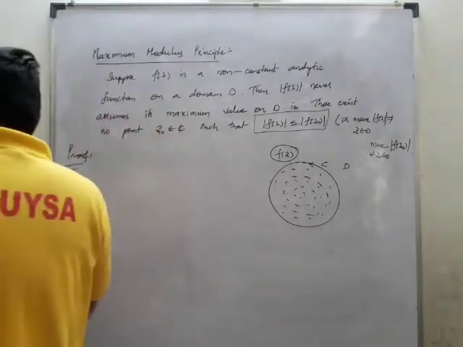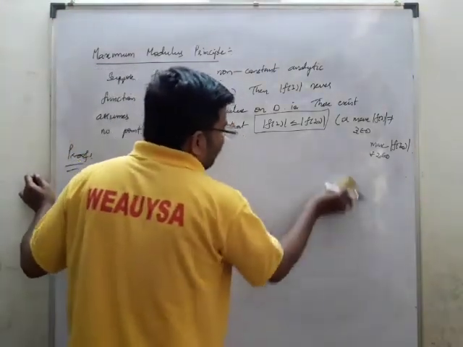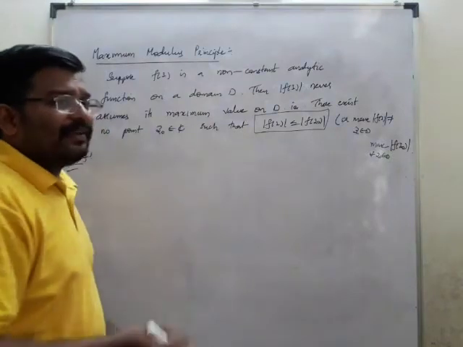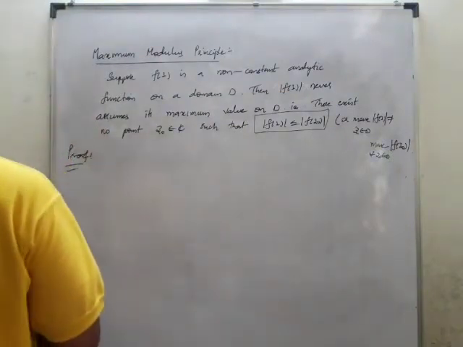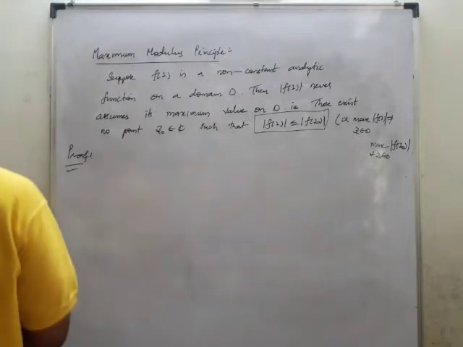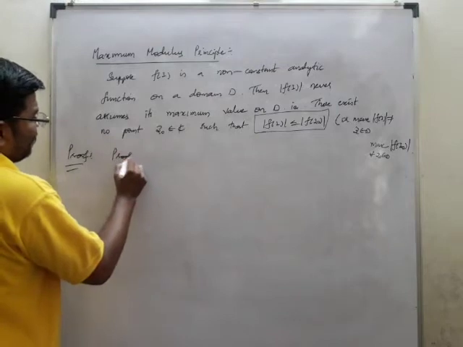So we will try to prove that by contradiction. Suppose there is a maximum value inside the C. Then we'll see what is going to happen. So the proof is by contradiction.